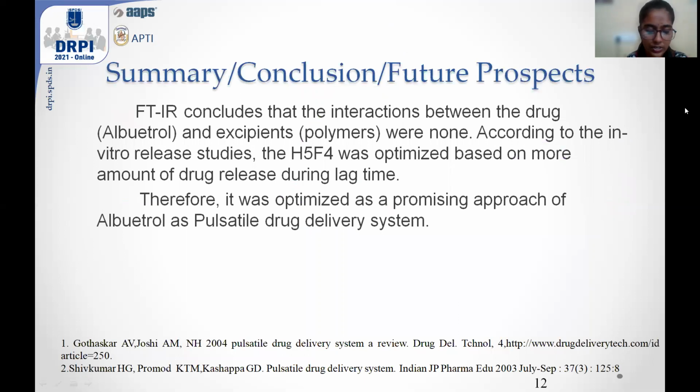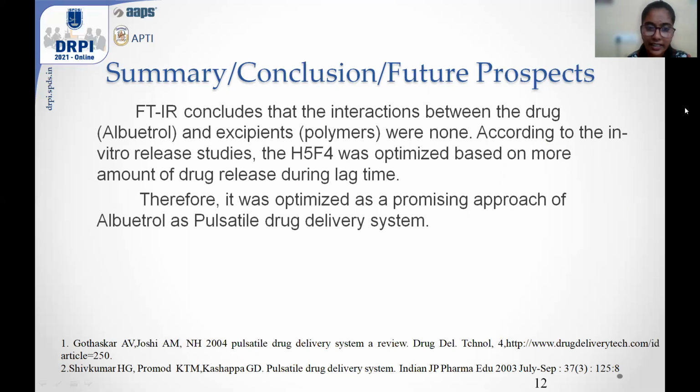And coming to the conclusion, I conclude that the system released the drug after a predetermined lag time of 8 hours, and thus the dosage can be taken at bedtime, and the content will be released in the morning hours when the symptoms are prominent because of its predetermined lag time.